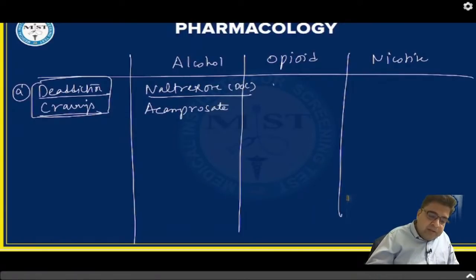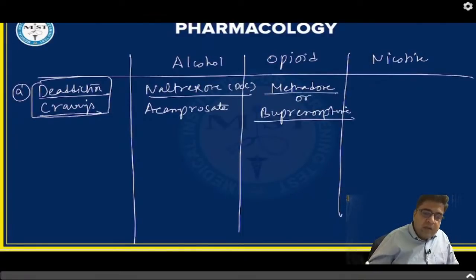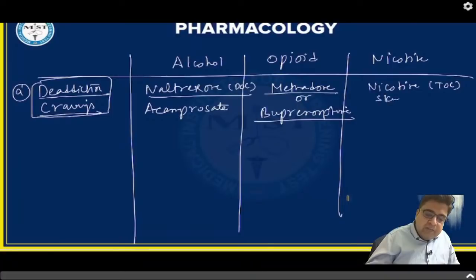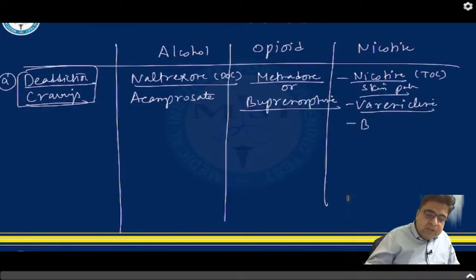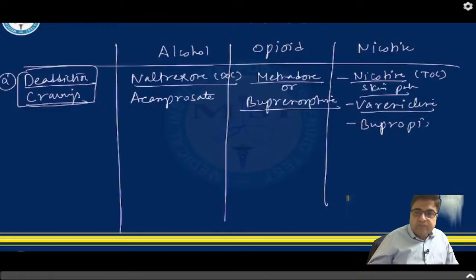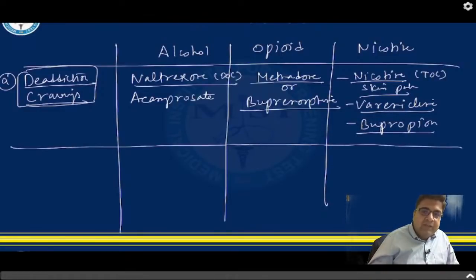For opioid, this can be methadone or buprenorphine; both are equally effective. For nicotine, remember the nicotine skin patch, which is the treatment of choice, but we can also use varenicline and an antidepressant drug, bupropion. This is for de-addiction and cravings.